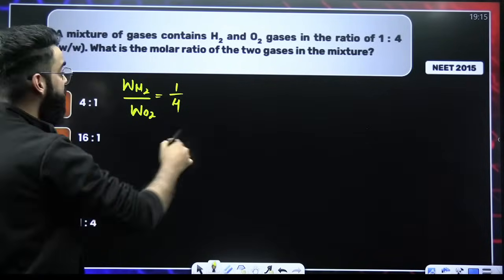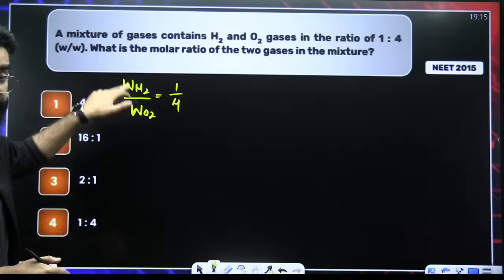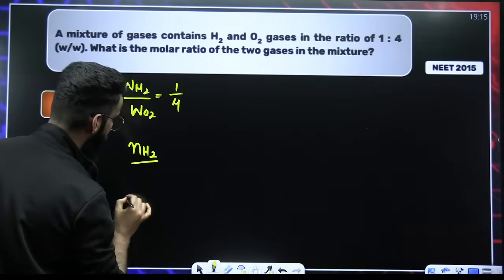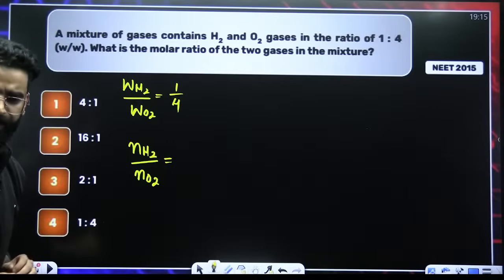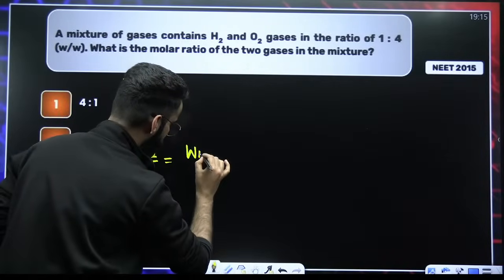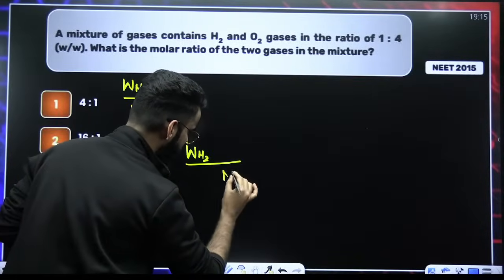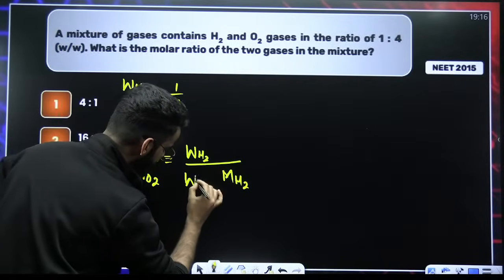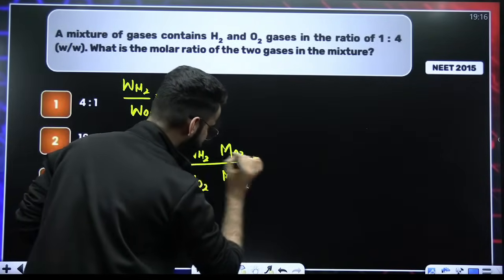What is the molar ratio of these two gases? What is the ratio of their moles? So we are supposed to calculate this ratio: number of moles of H2 divided by number of moles of O2. And how do we do it? Pretty much simple. Number of moles of H2 means mass of H2 divided by molar mass of H2. Number of moles of O2 means mass of O2 divided by molar mass of O2. That comes up over here like this.